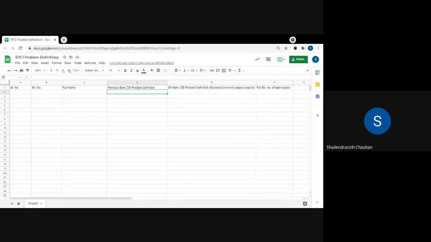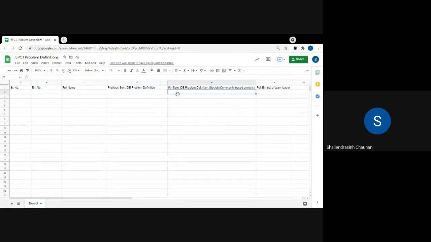It is possible that after deciding the team, if you have changed the team, then all or some of the teammates will have different previous semester problem definitions. That is fine. Whichever problem definition was there individually, you need to enter this. And all the students individually need to enter this.